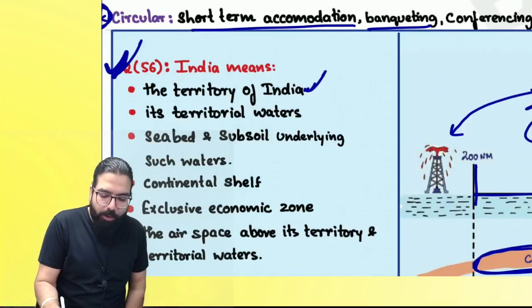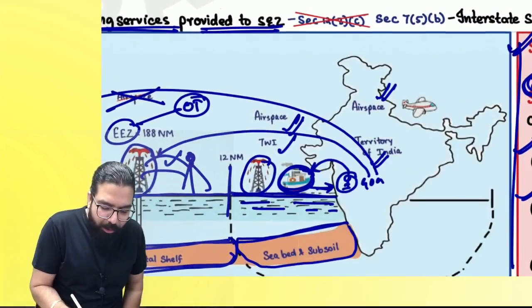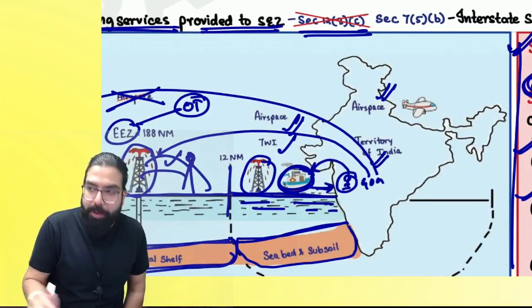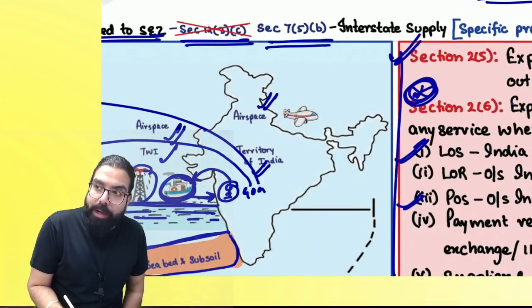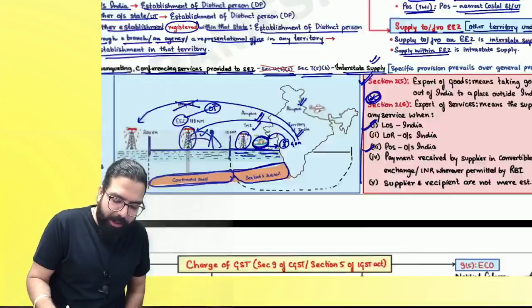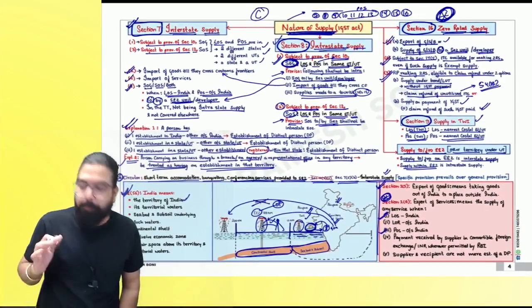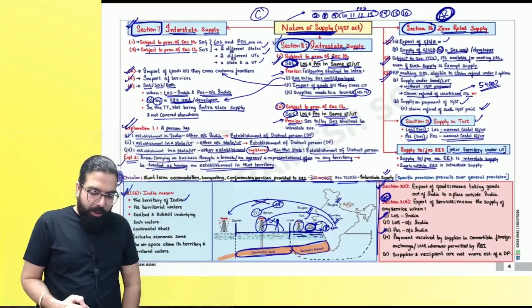That is the line over here: short-term accommodation, banqueting, conferencing services provided to SEZ. Section number 12.3, which is a general rule, will not prevail. Section number 7.5(b), which says that supplying to an SEZ is always interstate, will prevail. And hence, it will always be interstate and IGST will come. Are we clear? These 3 points which I have marked are the most important part.